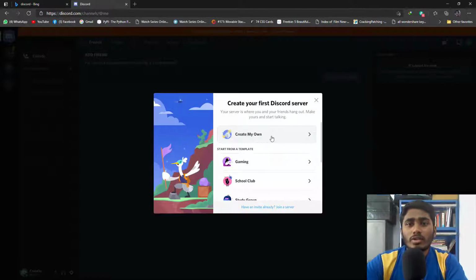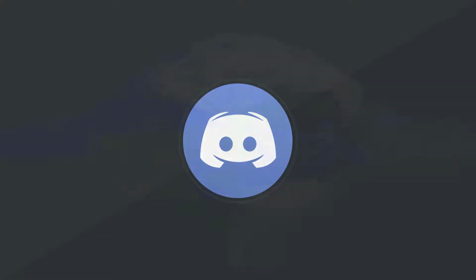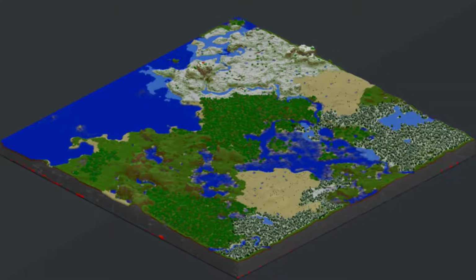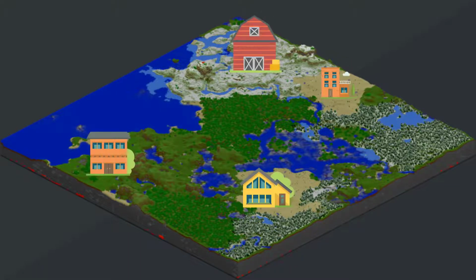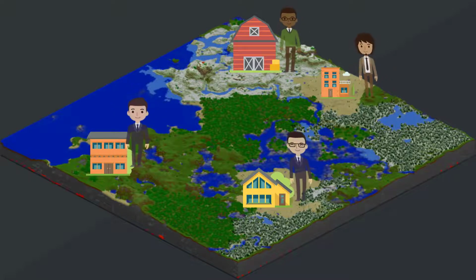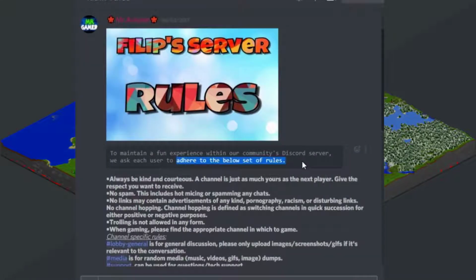Let me explain what Discord actually is. Imagine there is a big world. In this world there are a lot of houses. Every house has an owner. Now the owner is like a god in the house. He makes the rules of how the house should be, what are the rules that every person has to follow if they want to enter a house.